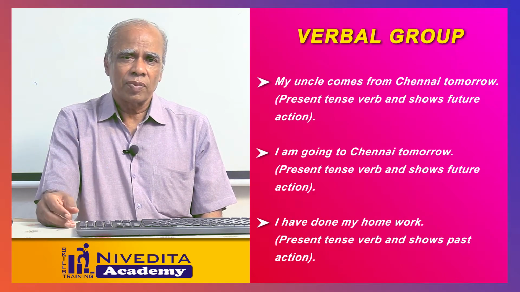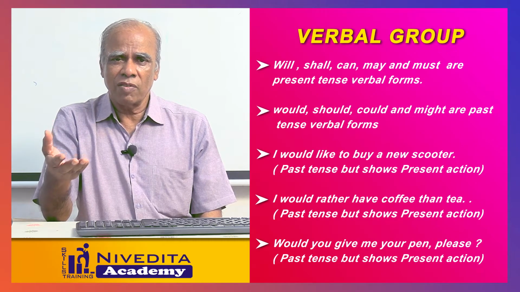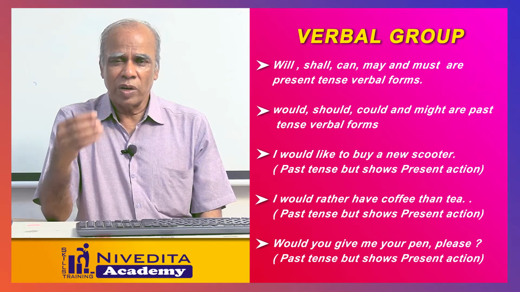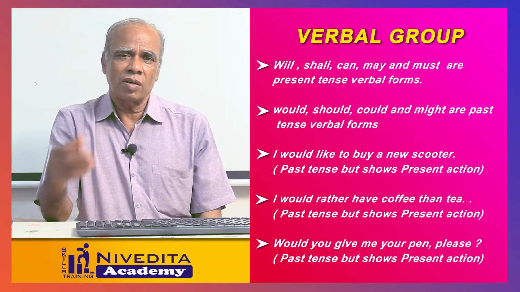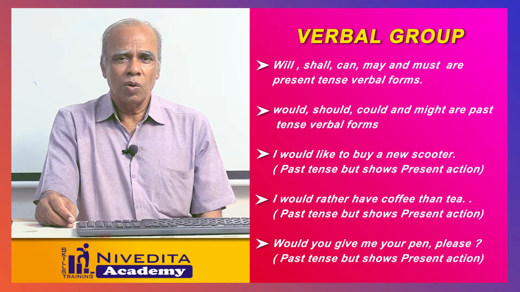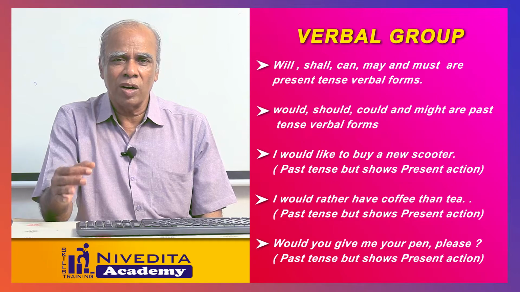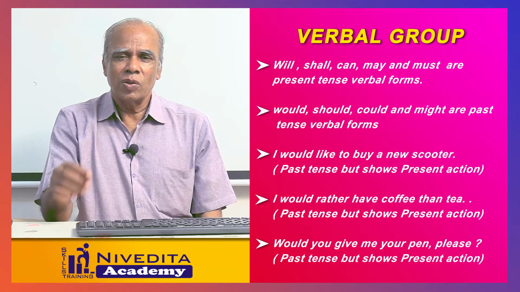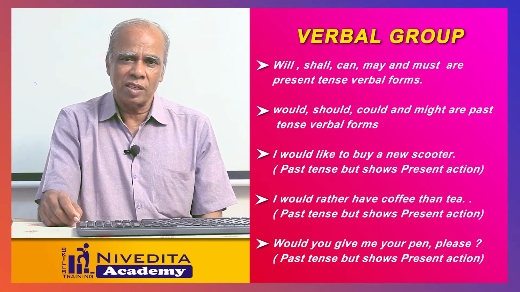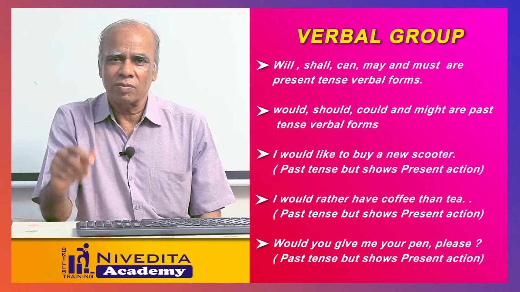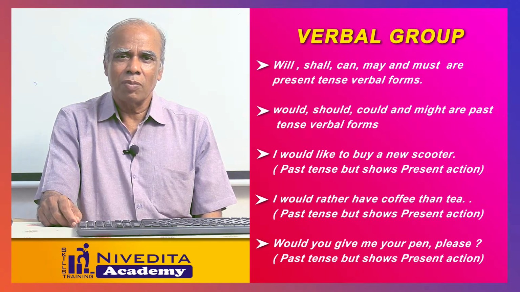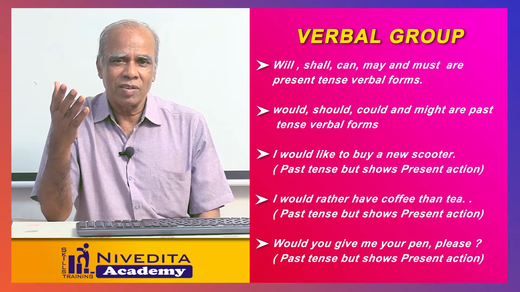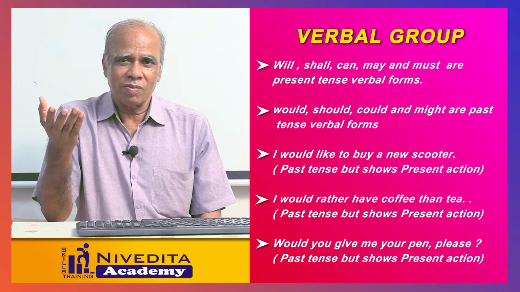You know that will and shall, you are using it for future tense. When you take that future tense, how will you call would and should? Would and should are the past tense forms of will and shall. When you say will and shall are the future tense, how will you call would and should? You have to call them the past tense form of future tense. So it is somewhat confusing.